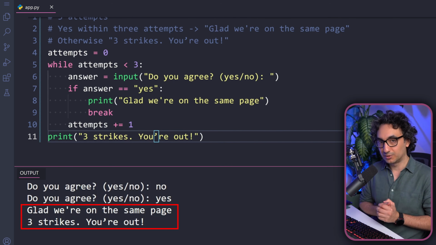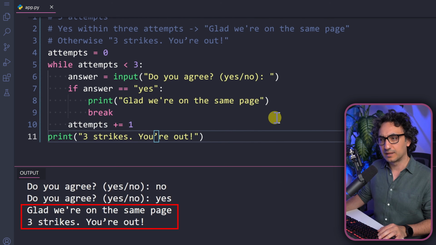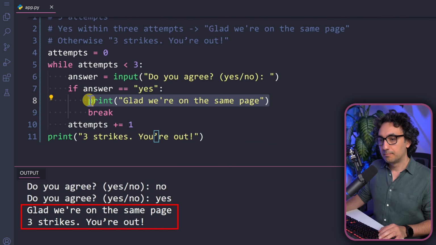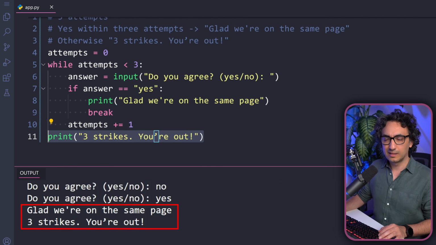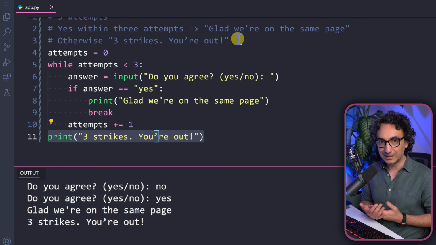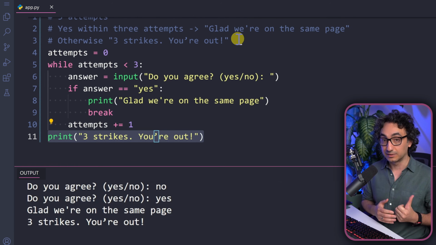Now we have an issue. We have the 2 options together. So it is saying, glad we are on the same page, and this came from here. But at the same time, it says, yeah, 3 strikes, you are out. Well, this is not exactly what we want. It is either we are happy we are on the same page or you are out, not both of them.